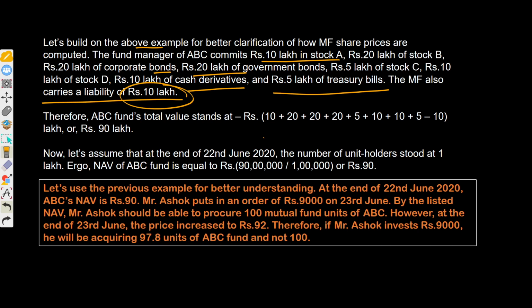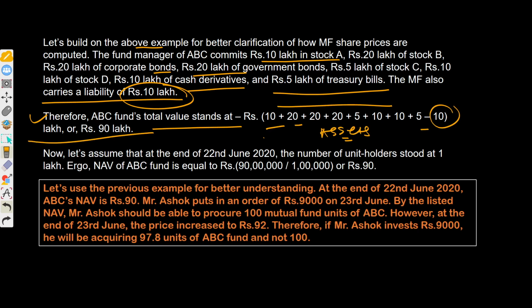So see this, ABC fund's total value stands at 10 plus 20, meaning all assets you can add, then minus 10 lakhs, which is the liability. So net assets should be 90 lakhs. Now assume that at the end of 22nd June the number of unit holders stood at 1 lakh, meaning you have 1 lakh units. Just compute the net asset value per unit: 90 lakhs divided by 1 lakh, so the per unit value would be 90.